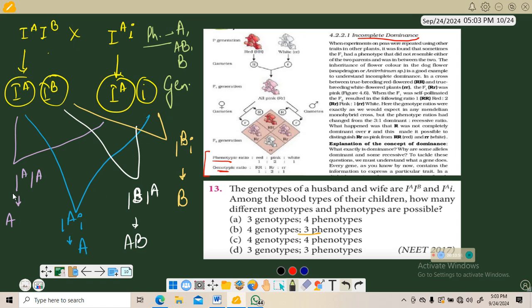Genotypes, like we have to look for the structure. This is only one. This is not. All 4 are different structures. This is first genotype, second this, and this. Here we have 4 genotypes. 4 genotypes and 3 phenotypes. Option B.